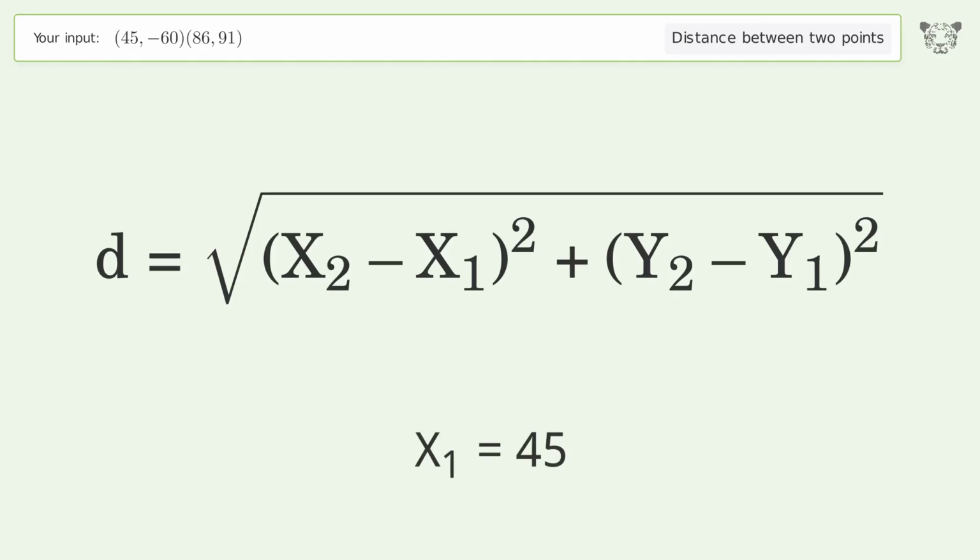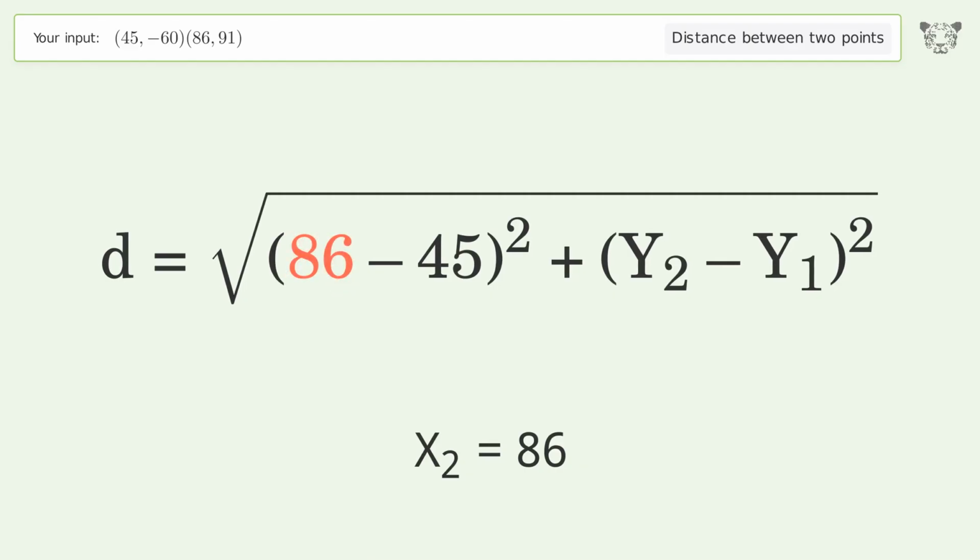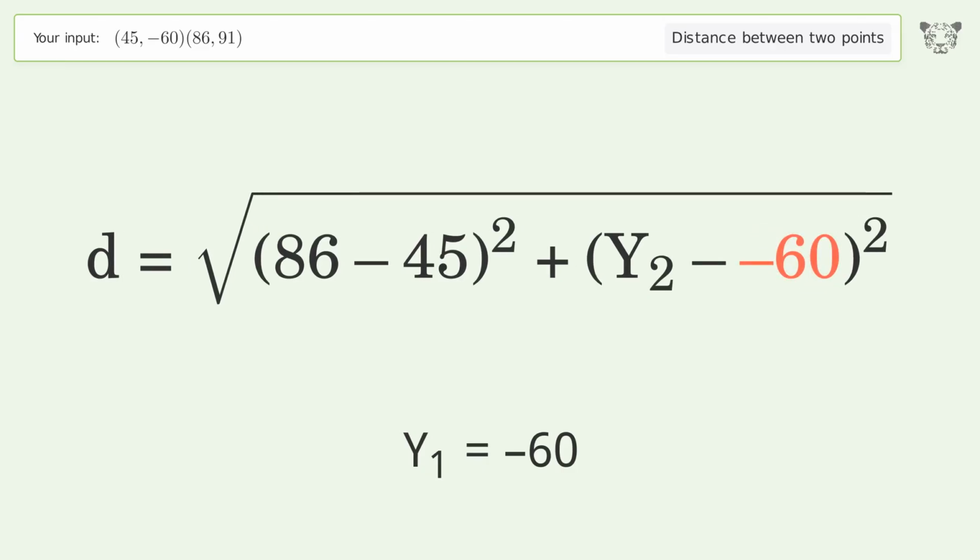x1 equals 45. x2 equals 86. y1 equals -60. y2 equals 91.